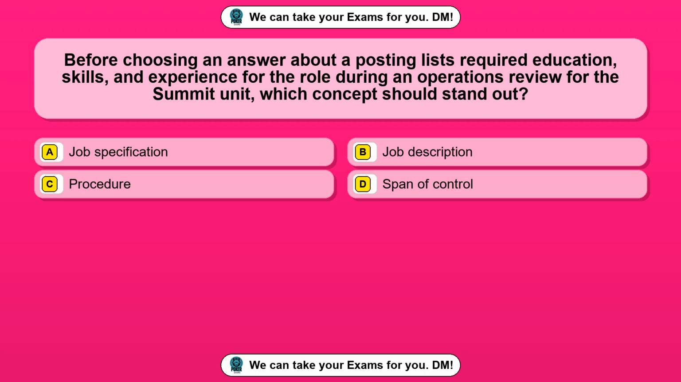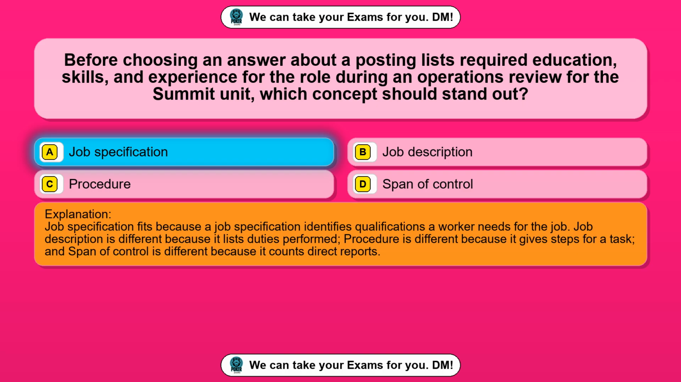Question 74. Before choosing an answer about a posting that lists required education, skills, and experience for the role during an operations review for the summit unit, which concept should stand out? Option A, job specification. Option B, job description. Option C, procedure. Option D, span of control. The correct answer is option A, job specification.